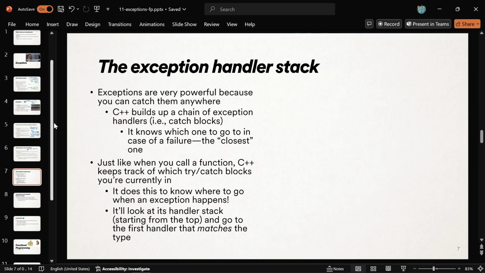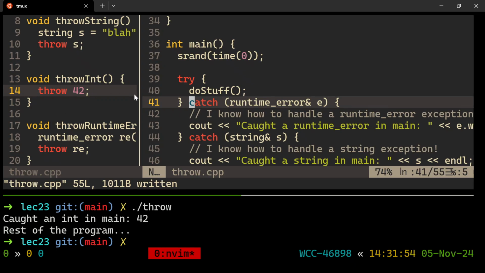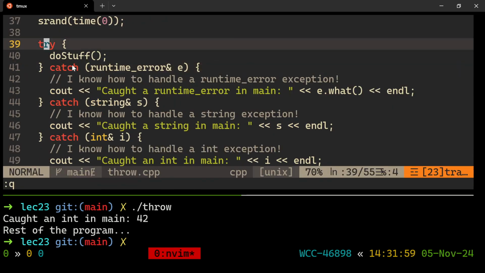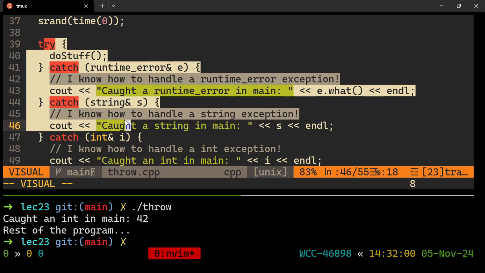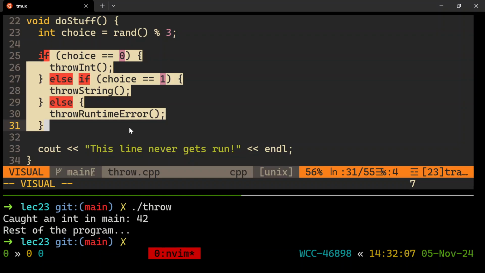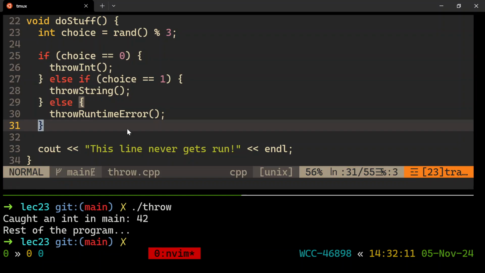All right. So before I say these words, let me just show that to you. Okay, so here, I put try catch in main for all these different things, but I could just as easily put try catches anywhere that an exception might occur. These lines throw exceptions, right? So I could add try catches into do stuff. Okay, that's the idea.